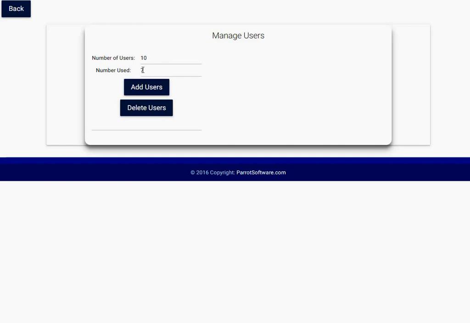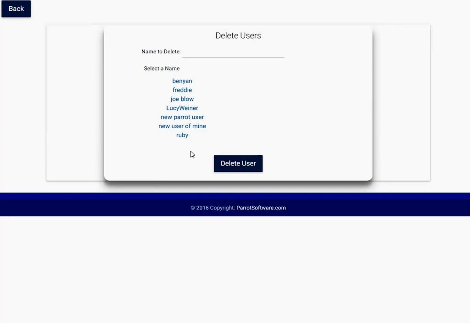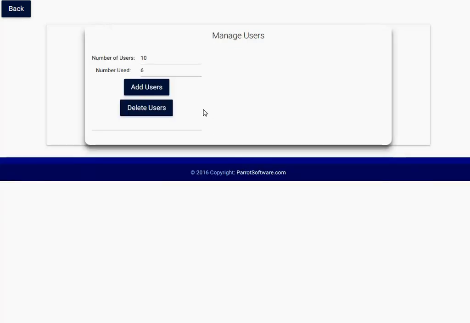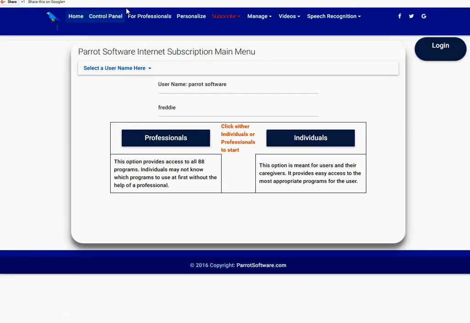To delete a user, click Delete Users. Click the name of the user you want to delete and then click Delete User. Click Back to return to the main menu. Select the username you will be using for the program.